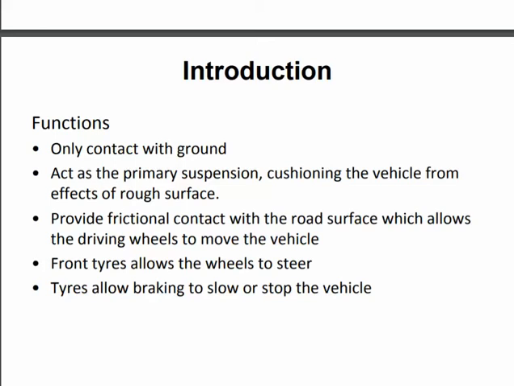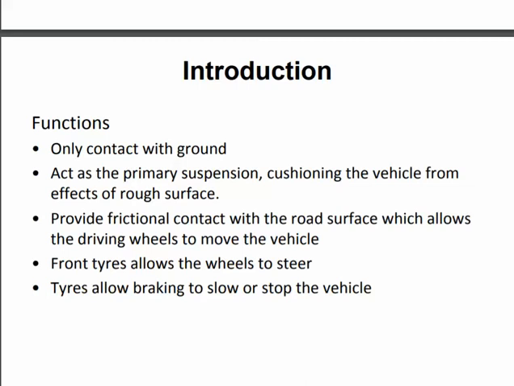Now let's discuss the functionality of the tires. The tire is the one part that makes contact with the ground. It does not contact any other body part of the vehicle, just the ground. It acts as a primary suspension, cushioning the vehicle from the effect of rough surfaces.